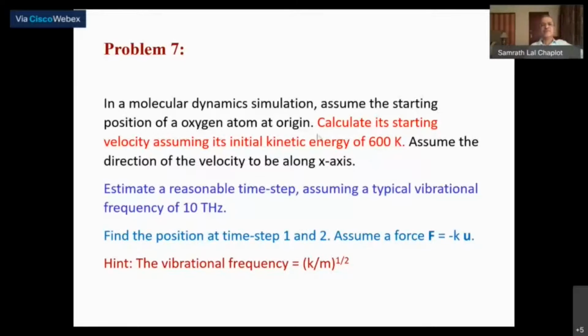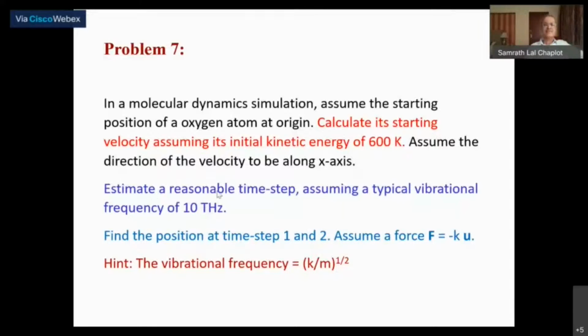So I wish to give a velocity to this atom corresponding to an initial kinetic energy of 600 K. Please calculate what is the velocity for the oxygen atom so that it will have a kinetic energy corresponding to 600 K. Now, assume the direction of the velocity to be along the x-axis. I'm just simplifying the problem. You have an atom sitting at the origin, and I want to just give it a kick along one direction, a velocity along the x direction.